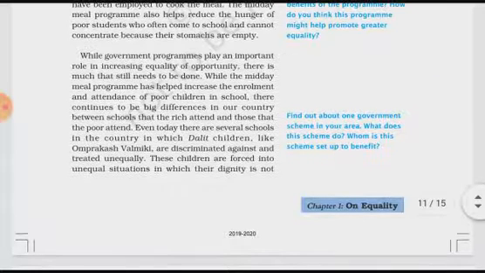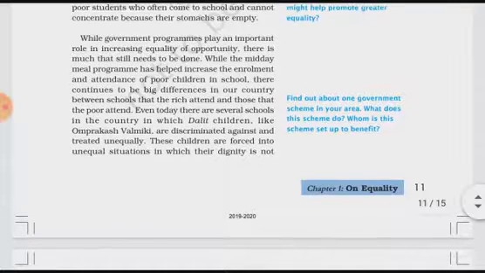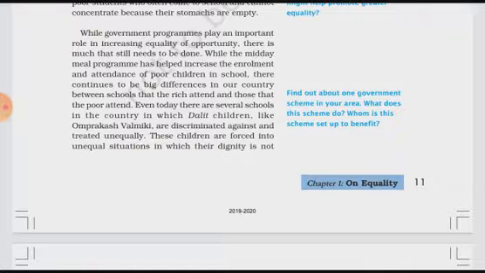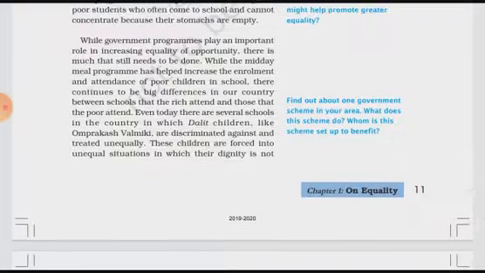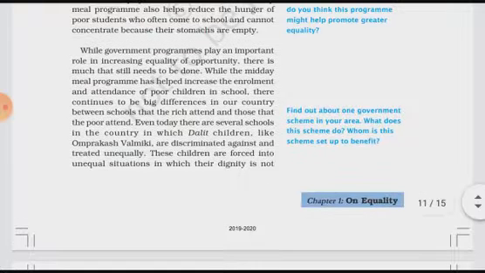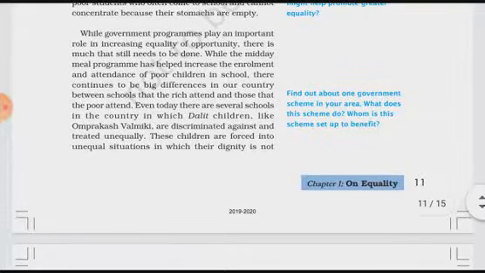While the midday meal program has helped increase the enrollment and attendance of poor children in school, there continues to be a big difference in our country between schools that the rich attend and those that the poor attend. Okay, as they have shown, this is one positive aspect of the midday meal, and there continue to be big differences between the schools the rich attend and the poor attend. As you all know, there is a big difference between the schools where rich families' students attend and where the poor students attend.